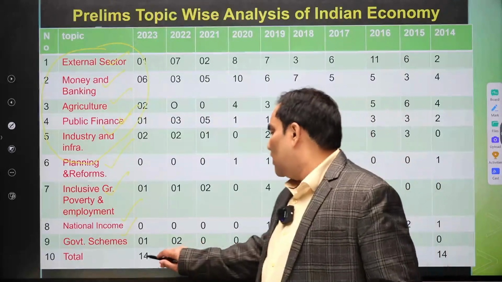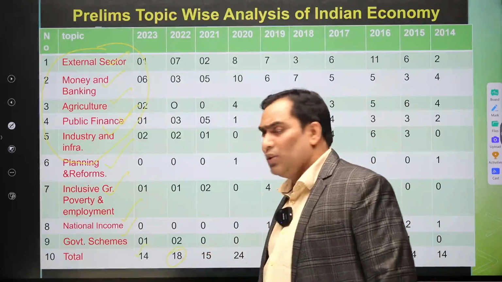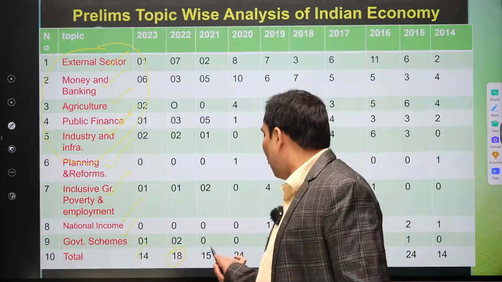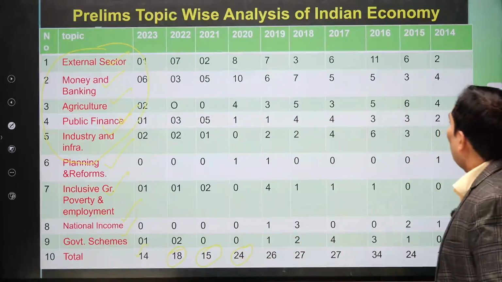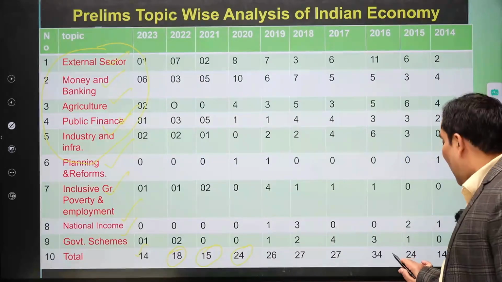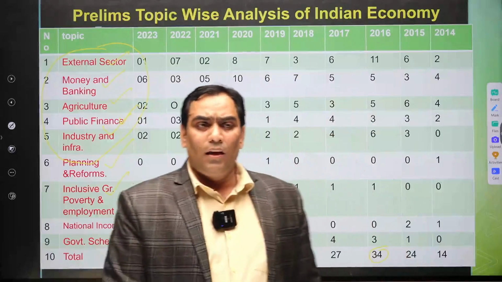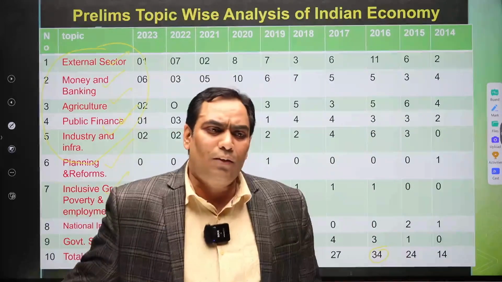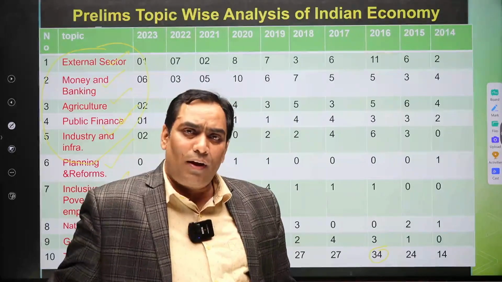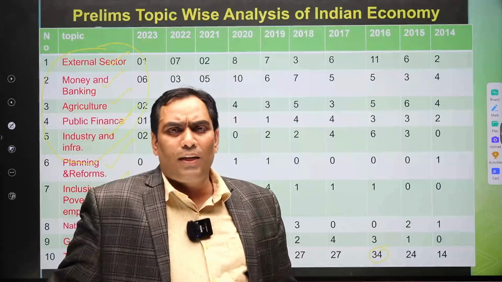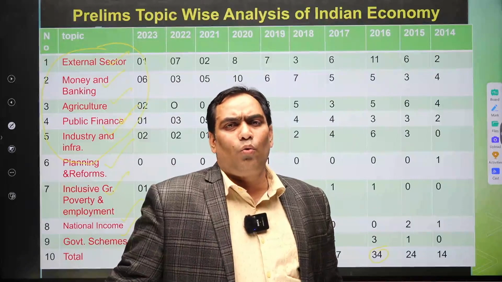In 2023 they asked 14 questions, in 2022 they asked 18, in 2021 they asked 15, in 2020 they asked 24, and in 2016 they asked as many as 34. So economy as a subject has great significance, be it prelims or mains. We can safely say that UPSC is going to ask between 15 to 25 questions.